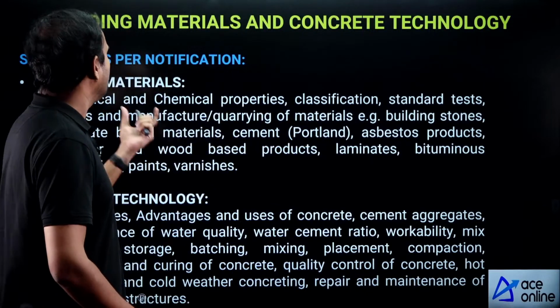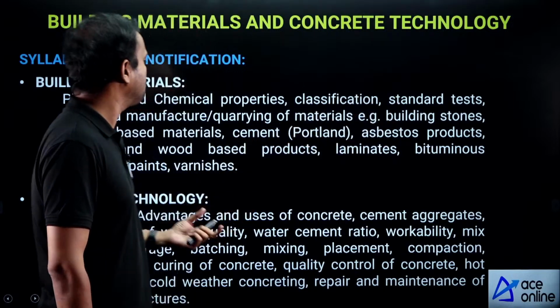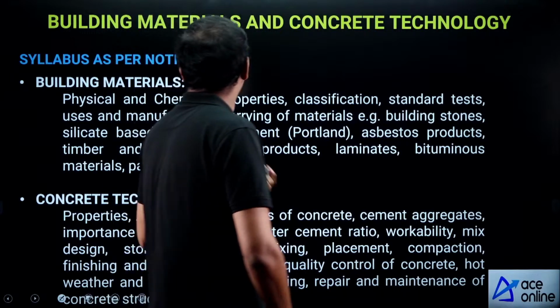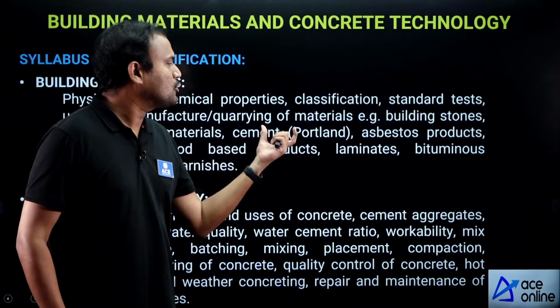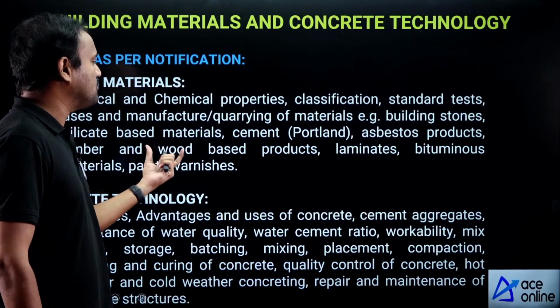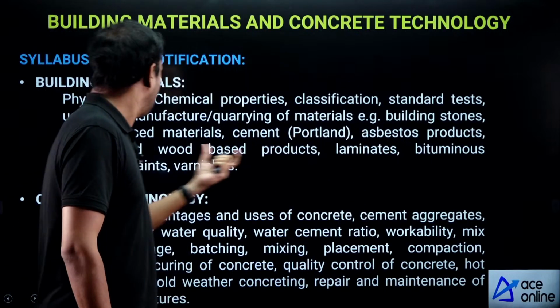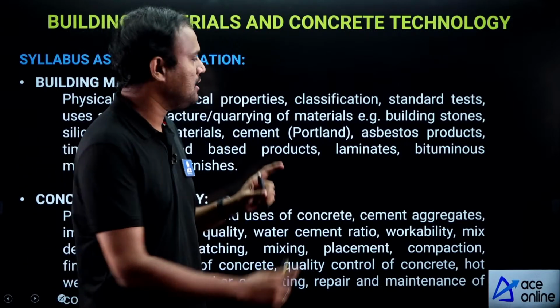Basic physical and chemical properties, classification and standard tests regarding materials like building stones, silicate based materials, cement, your Portland cement, asbestos products, timber or wood based products, laminates, bituminous materials, paints and varnishes.